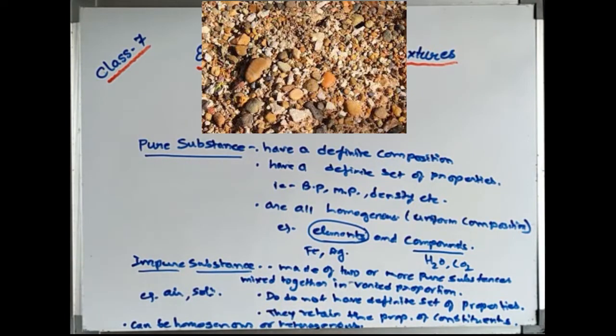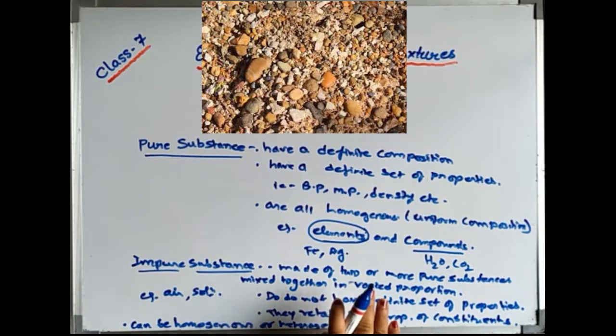Then what is impure substance? Impure substance just behaves the opposite of this. They are made up of two or more pure substances mixed together. Mixed means they are physically mixed together in varied proportion. Varied proportion means in any ratio they will mix together. And they do not have a definite set of properties.